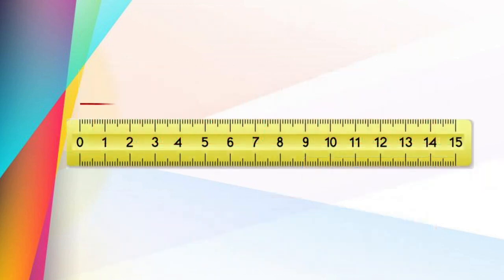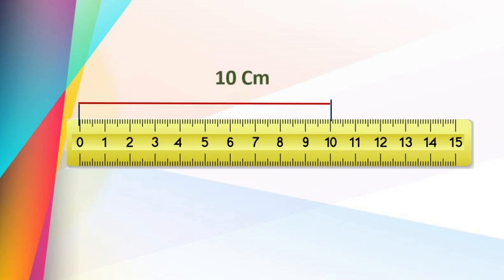Here a scale is there. See this, what is the length of this line? Can you tell me? Yes, very good. That is 5 centimeters. Okay. Now see this, exactly 5 centimeters. Now we will draw one more line. See this. It shows us this is 10 centimeters. How to measure? Please see here. It started at 0 and it ends at 10. So this is 10 centimeters.